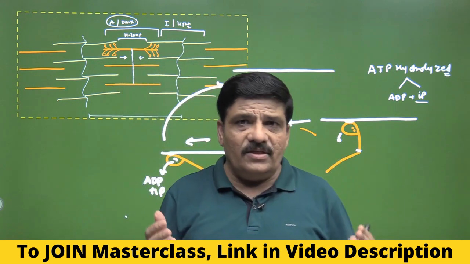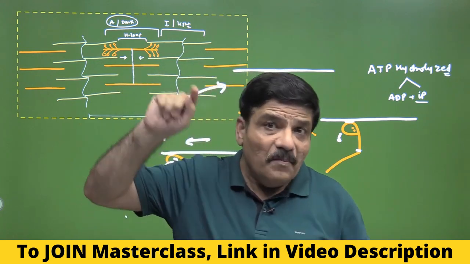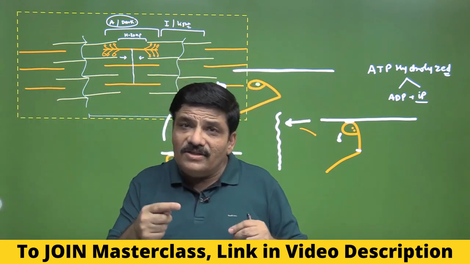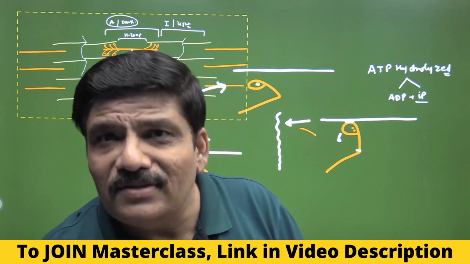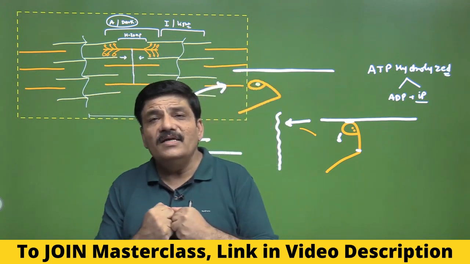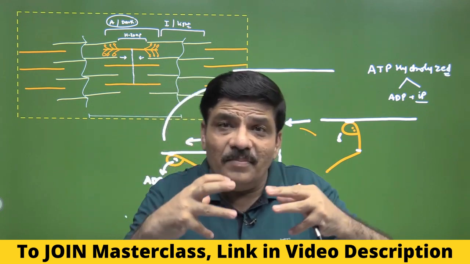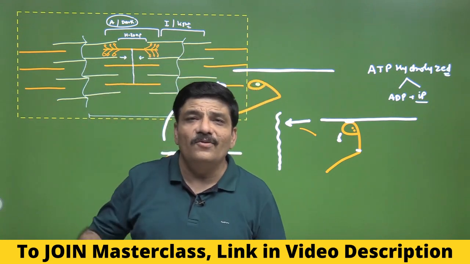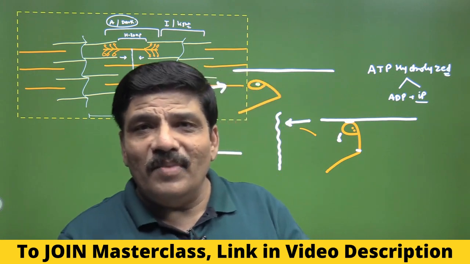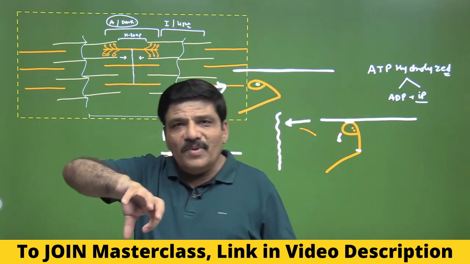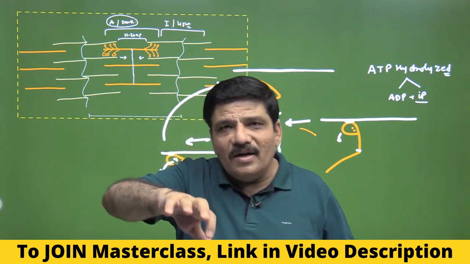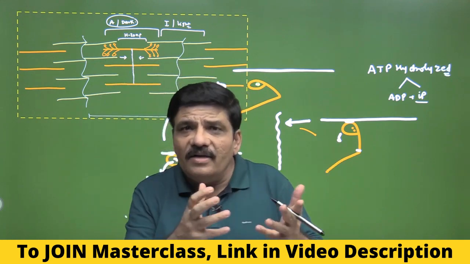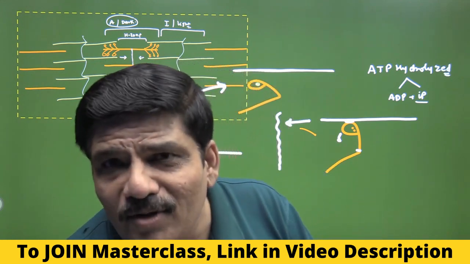Now, during relaxation, there has to be the masking of the active sites on actin filaments again, and therefore somehow the calcium should be removed from the troponin C molecule. Probably it would be done, as you can easily understand logically, by active transport, and they are actively pumped back into the cisternae of the smooth endoplasmic reticulum, which is called the sarcoplasmic reticulum. And now because of the deconformation, the tropomyosin and the troponin come back into the groove, properly positioned, covering or masking the active site, and the myosin head will now not be able to bind